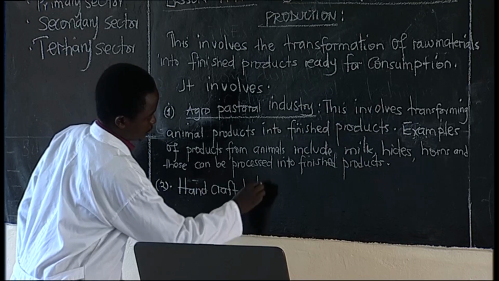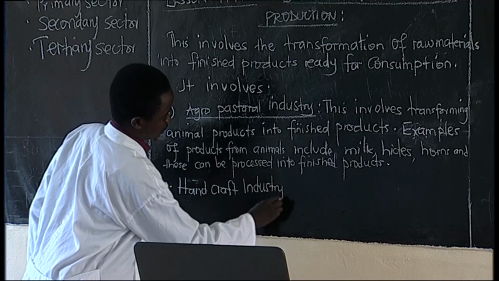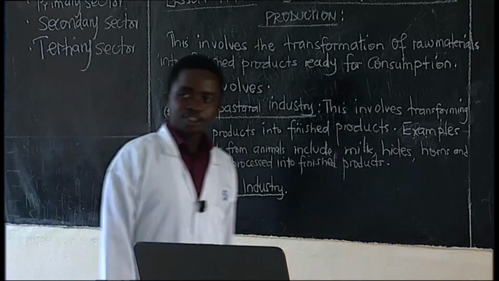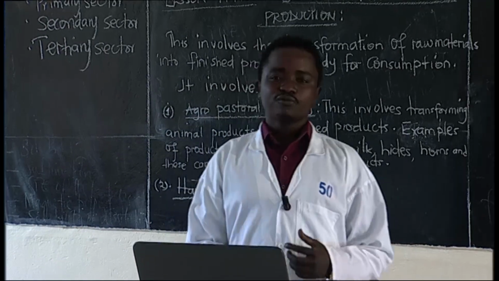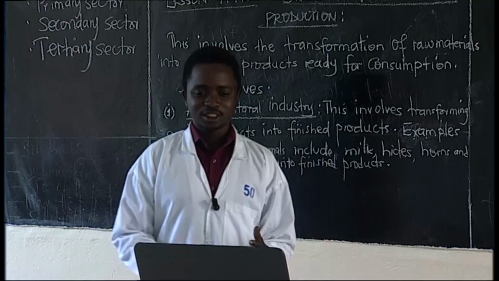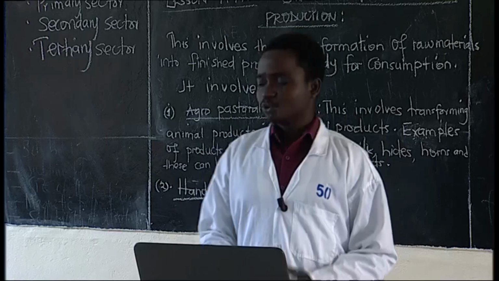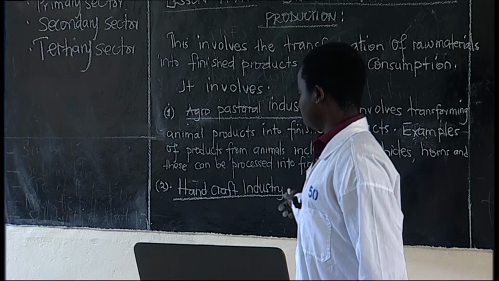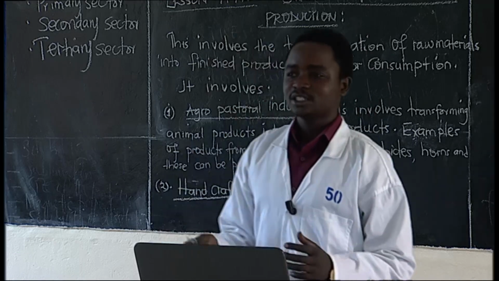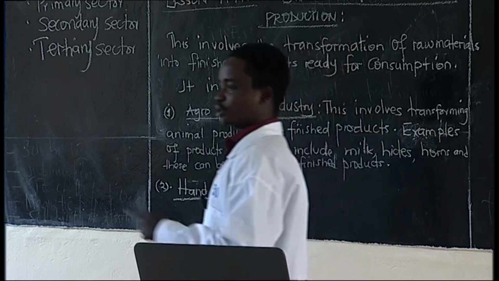With this handcraft industry, it does not involve use of automated machines, machines that use engines, machines that use electricity. No, with this sector, it does not use that. So it is using hands to manufacture or to transform raw materials into finished products.